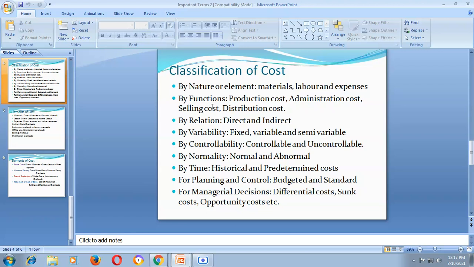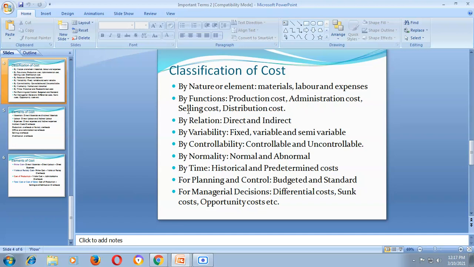Whatever cost is incurred to sell the product is called selling cost. For example, publicity cost, advertisement cost, packing, packaging, or cost of campaign are all covered in selling cost. And finally, distribution cost. What is distribution cost? The cost incurred while distributing the product to the customer.